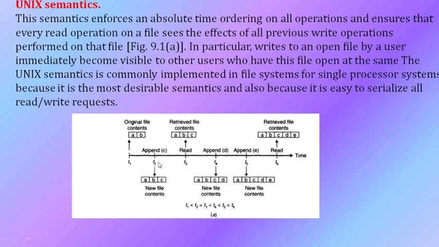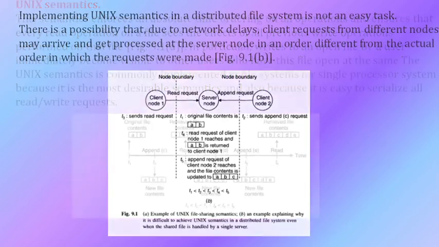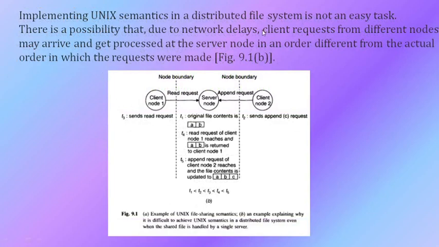This may happen after this read operation. In such a case, this user cannot read ABC as the contents of the file. So there may be some network delays, and all the client requests are arriving from different nodes.